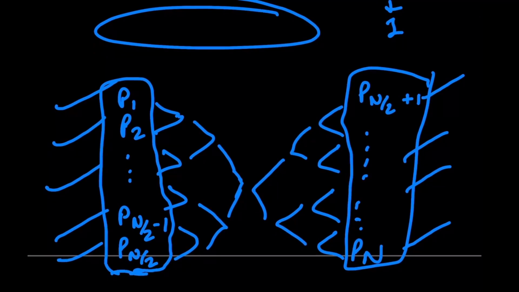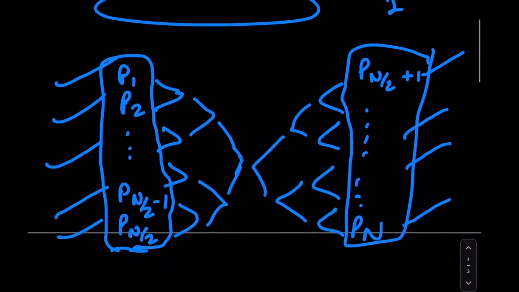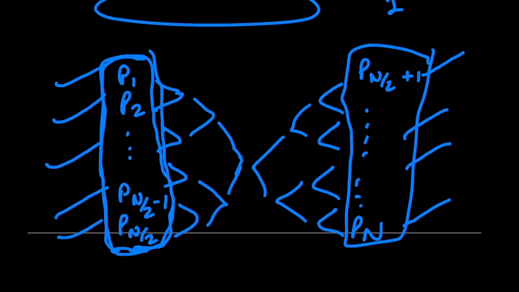And so on, the process just keeps on continuing. The statement that we are selecting random pairs at each level is completely identical to creating a random distribution of these n players at the start among these slots, and then just letting them play a tournament as it would play out.